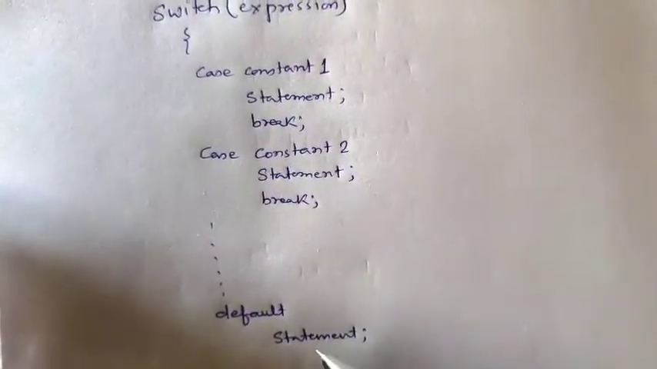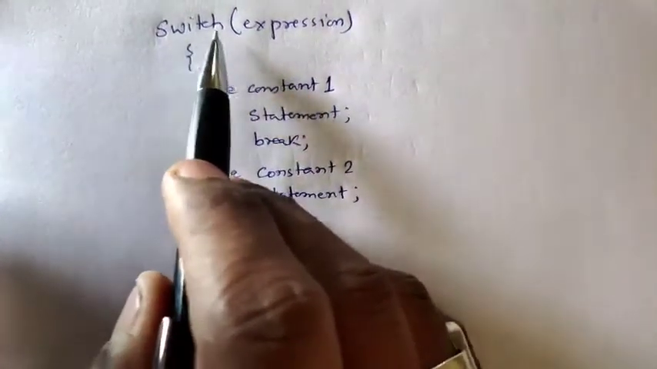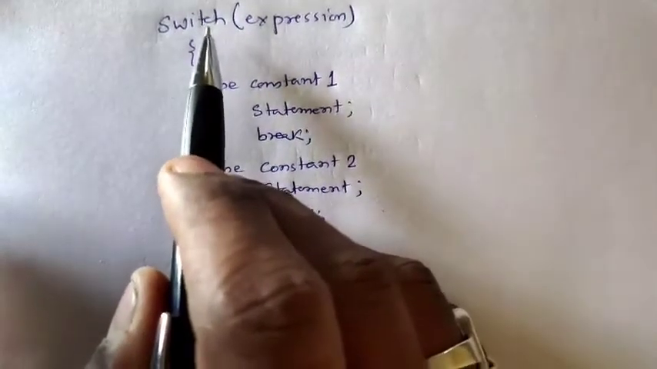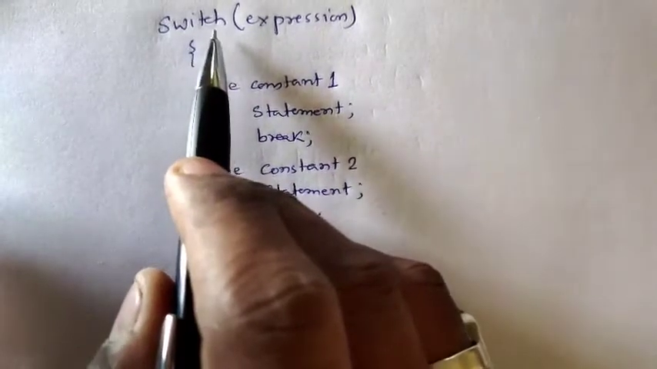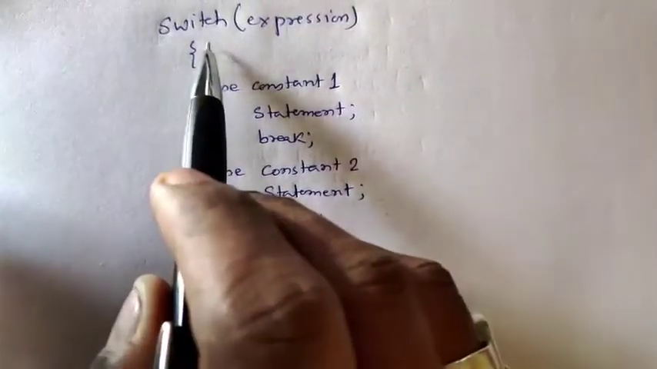Now why is it used? As switch is a keyword, it has a built-in definition in the Java compiler, and it is a built-in multiple decision making statement. If there are so many decision making terms, then we have to use switch.